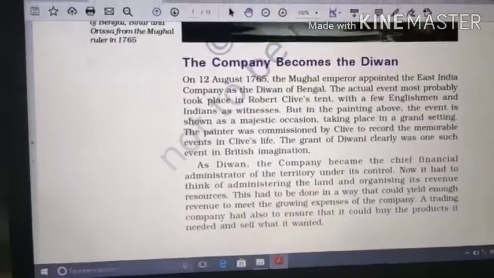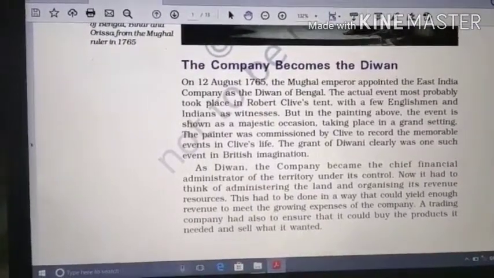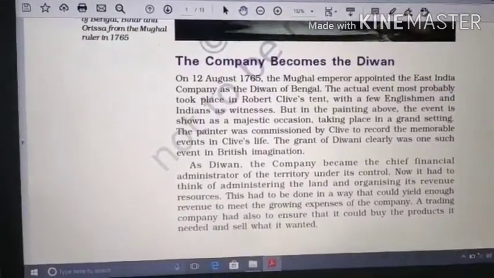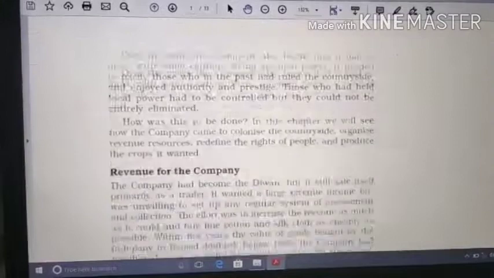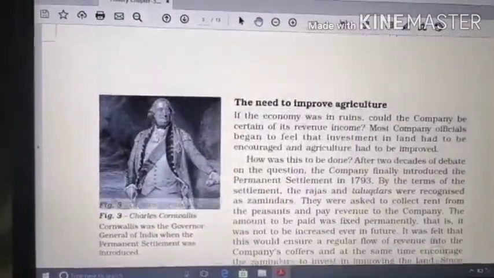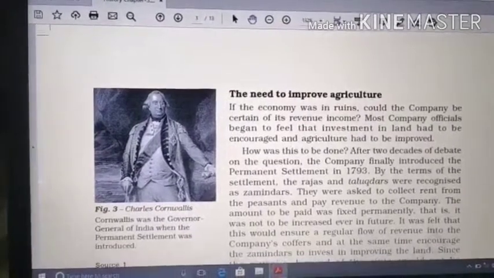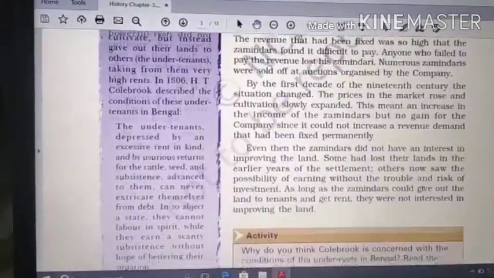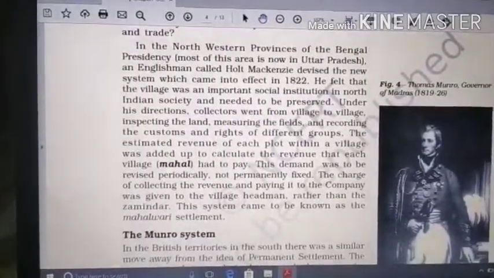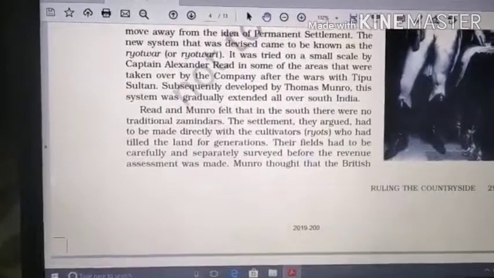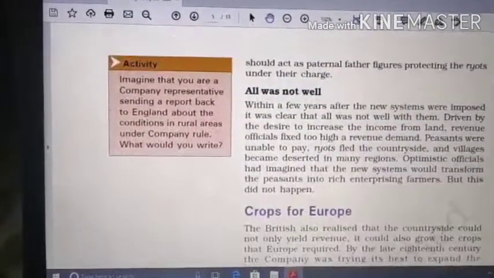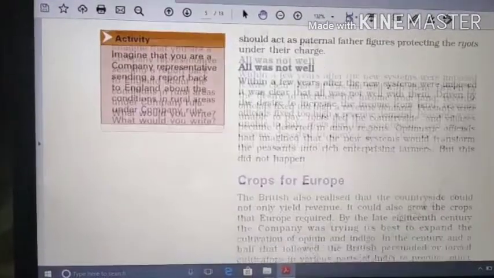Morning, students. Before starting the next topic, we will have a quick recap of the chapter. First, we read how the company became the diwan and how they started their diwani system in Bengal. Then we read why they needed to improve agriculture and what kind of problems they faced, and what kind of revenue systems they started: the Permanent Settlement, the Mahalwari Settlement, and the Munro Settlement, which was also known as the Ryotwari system, why these systems were started and what problems they faced.